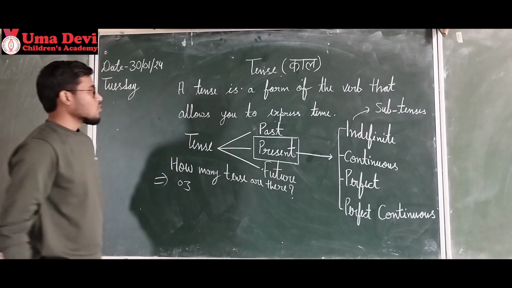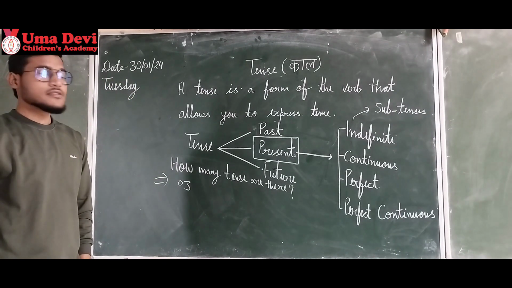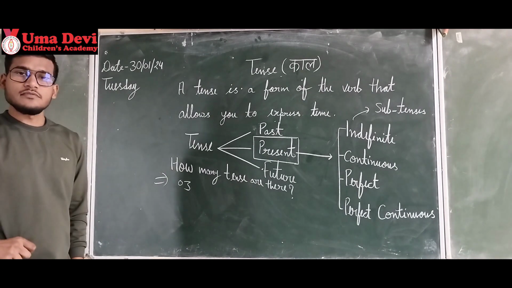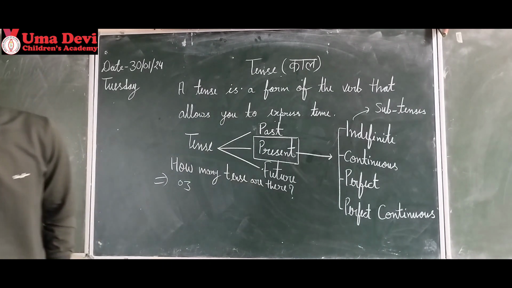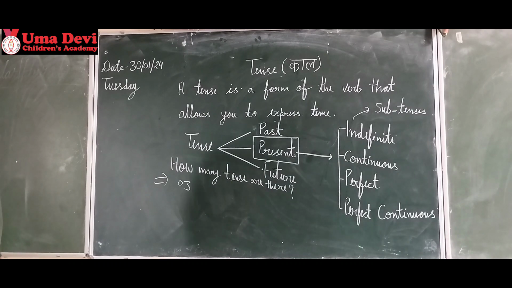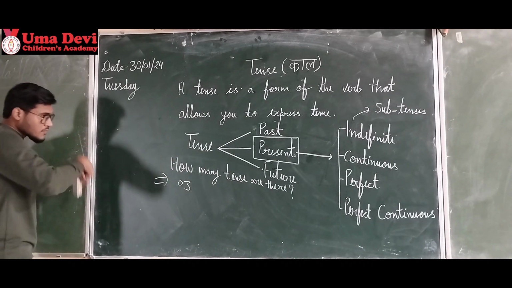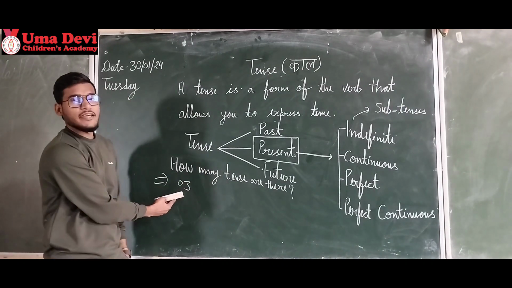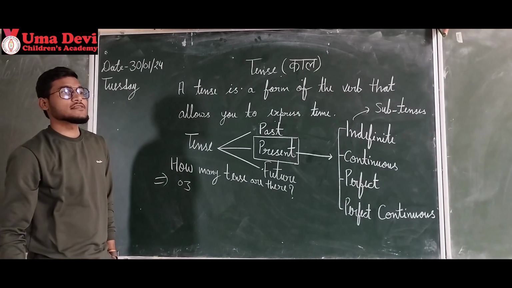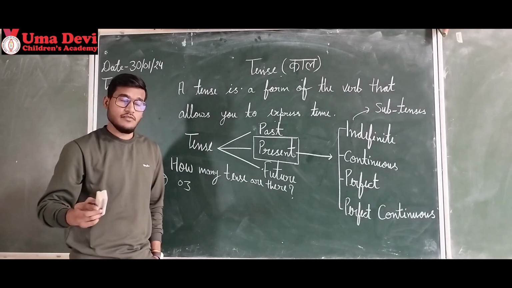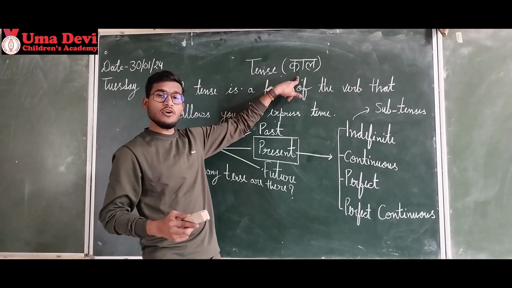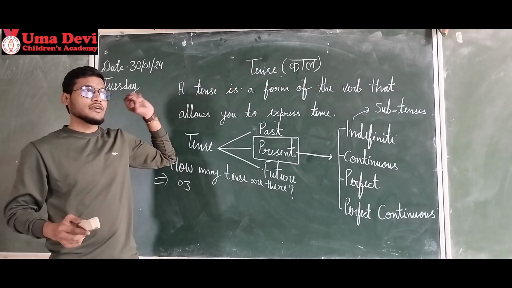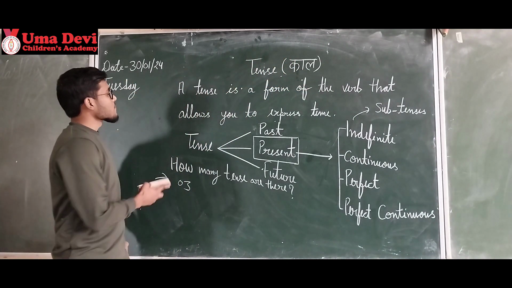Okay? So you can take a screenshot of this, or you can write in your notebooks, because I am going to erase this. Take your time, take a screenshot. Whenever anybody asks you how many tenses are there, then you say 3. Don't be confused between sentences and tenses, right? Tense is time, or you can say kal, but sentences are different. We will talk in another video, okay?